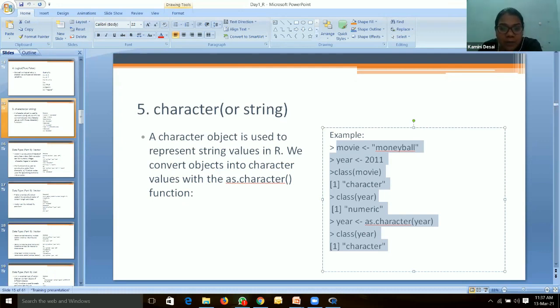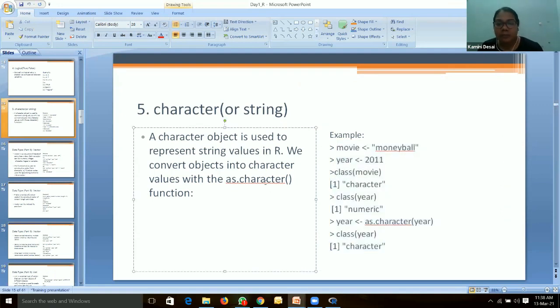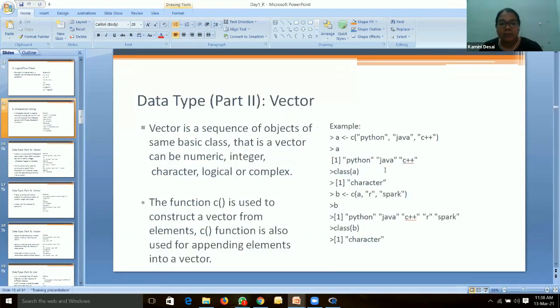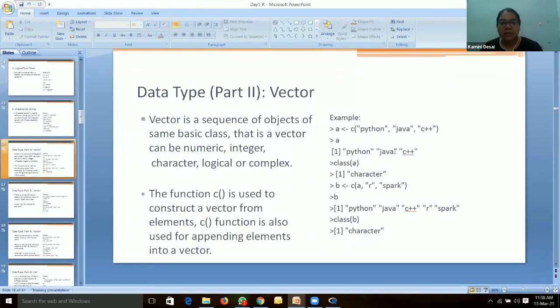You can copy it from the chat box. Ma'am, this whole command is working. It is working, so you got to know how it will work. And this combine statement.